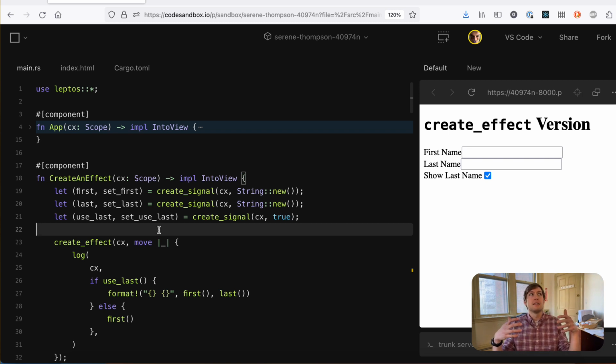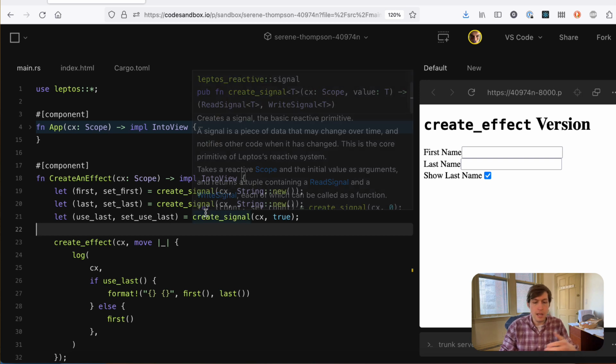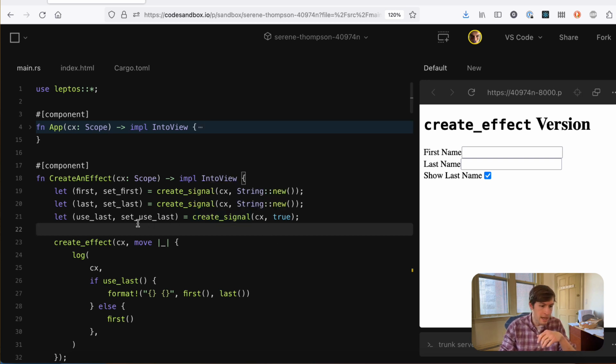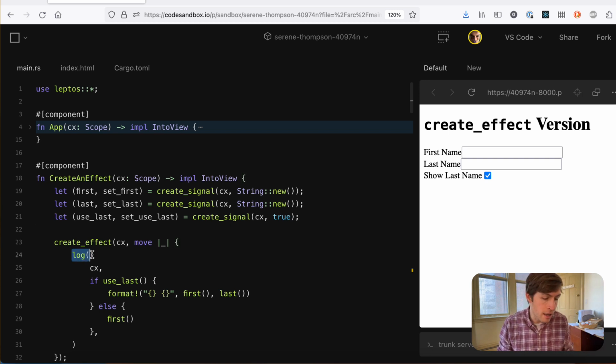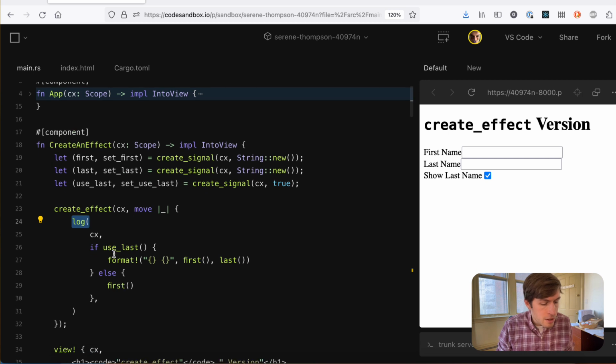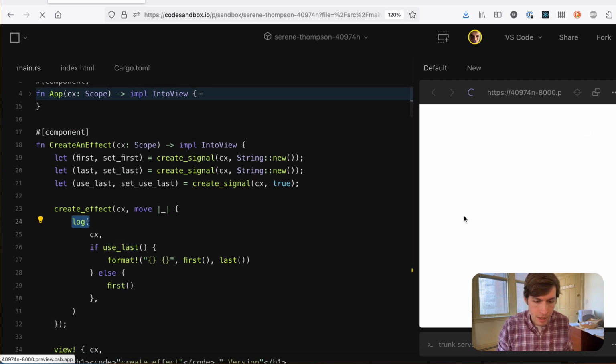So this first example, right? I said to this person, imagine that you have a chat application and people can set their own display names. So you want to set your first name and your last name. And then let's say you can choose whether you want to display your last name or not. This is kind of a silly example, but whatever. Every time your display name changes, you need to notify the server, right? So imagine that instead of this log function here, we were calling something like sending a message to a WebSocket or something, right? So every time the name changes, it needs to update the server.